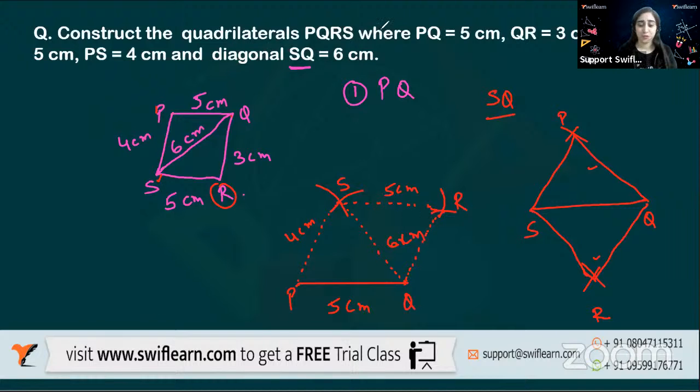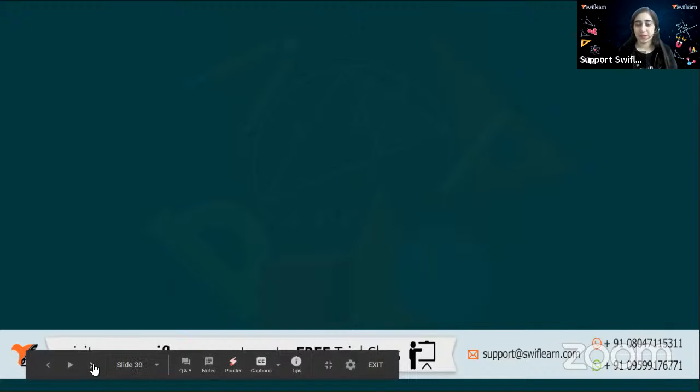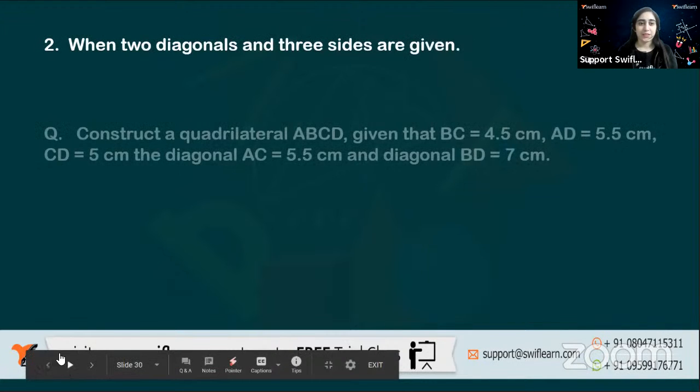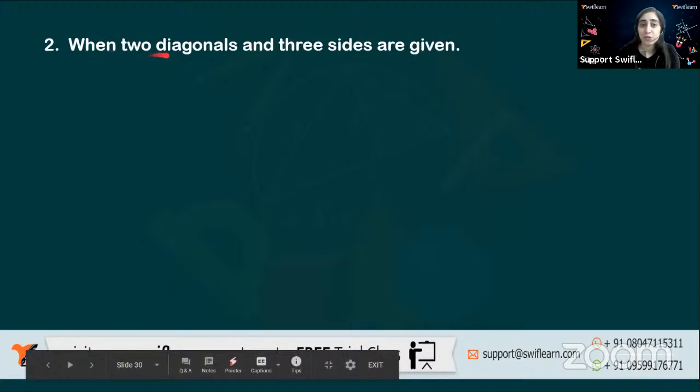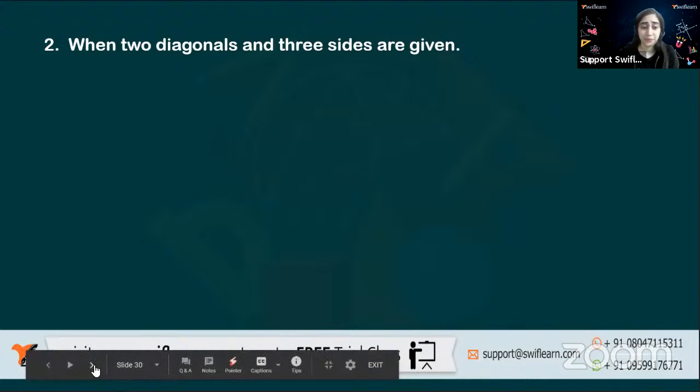Great. So let's move on to the second one. So what does the second one say? Oh, we have done this. Okay. So the second one says that when two diagonals and 3 sides are given. So there's a new scenario in which 2 diagonal lines are given and 3 sides are given. The 4th side is not given to me. So now to solve this, we'll find out some other strategy. What that will be, let's see.